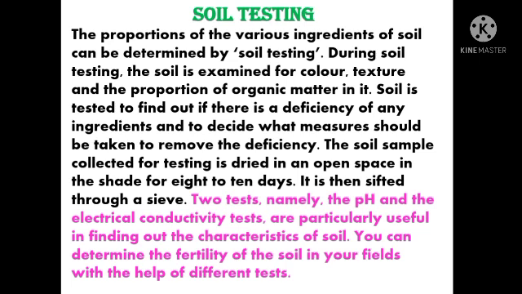Two tests, namely the pH and the electrical conductivity test, are particularly useful in finding out the characteristics of soil. You can determine the fertility of the soil in your fields with the help of different tests. So students, on what basis is soil testing done? On two tests, that is the pH and the electrical conductivity test. It is useful in finding out the characteristics of soil.